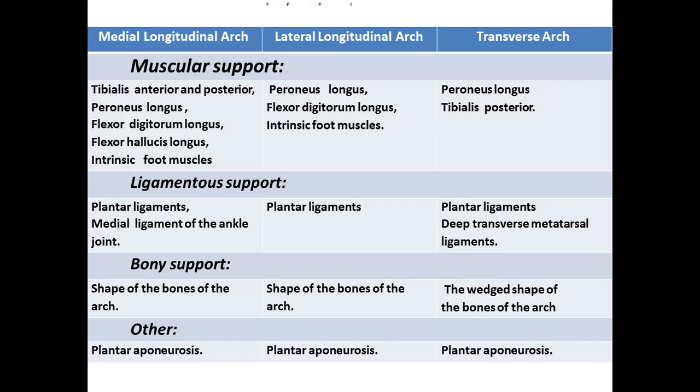For the longitudinal arches, the main reason for making these arches, or one of the main supports, is the bony shape, that is, the wedge-shaped bones of the arch. Bones are in wedge shape. If we observe the tarsals, they are in wedge shape. Then, another support, the plantar aponeurosis, commonly supports all the arches.